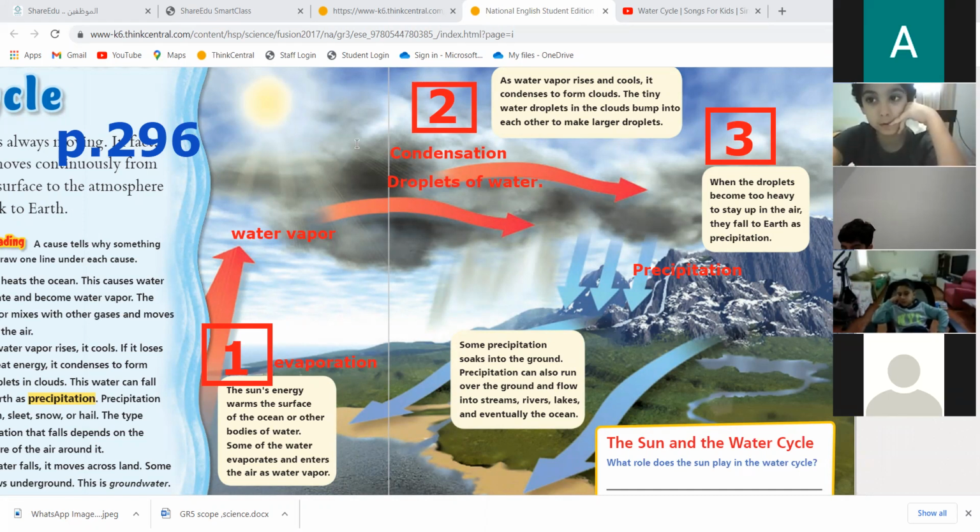All right, boys. If you finish, we want to watch a song about the water cycle so you can memorize it. If you finish writing, tell me. Okay? If you finish writing, tell me.